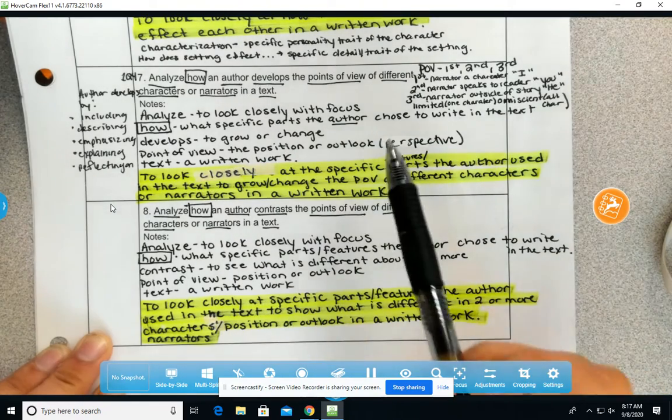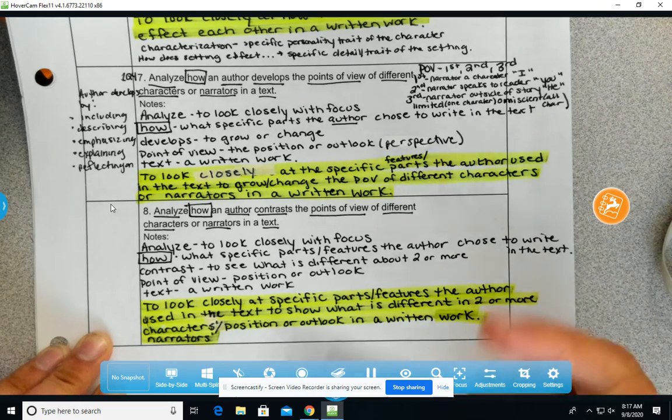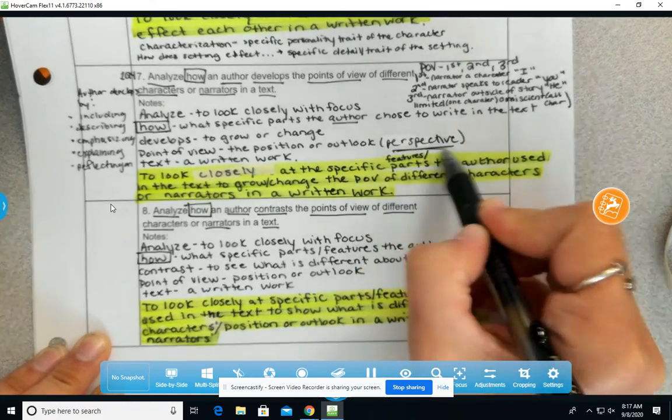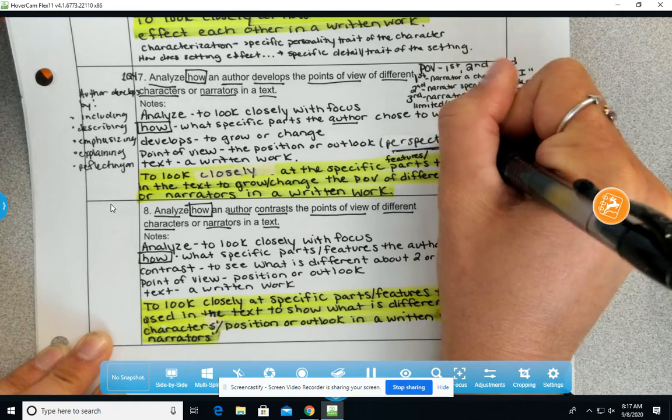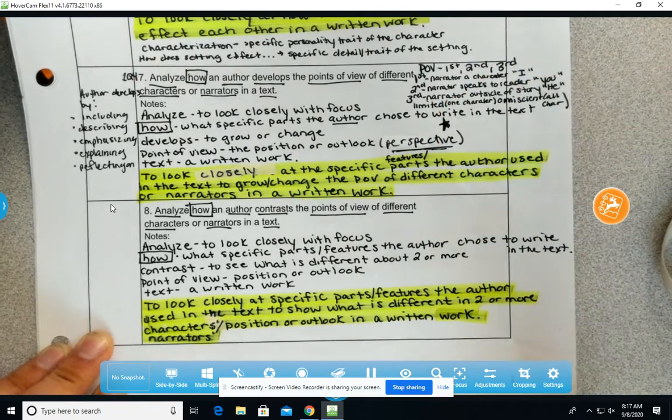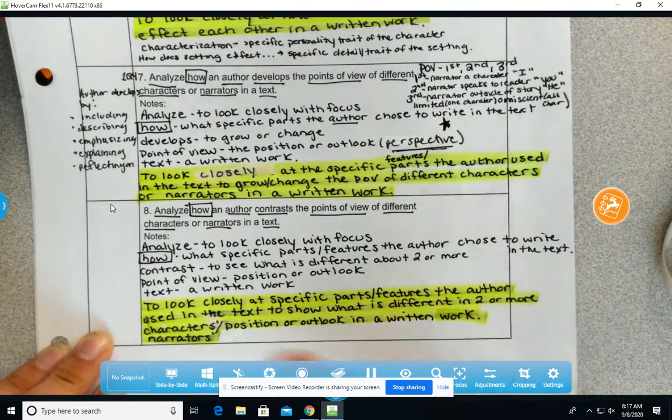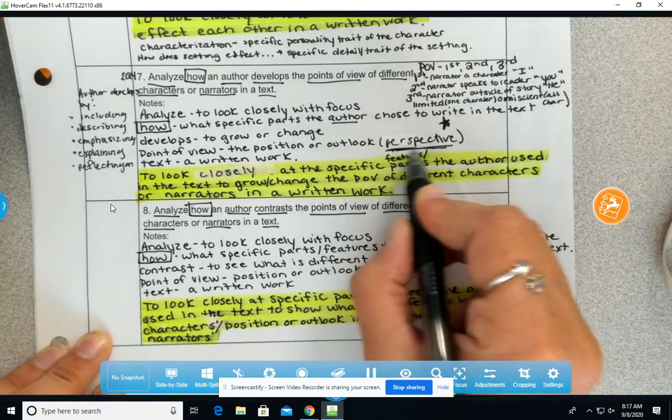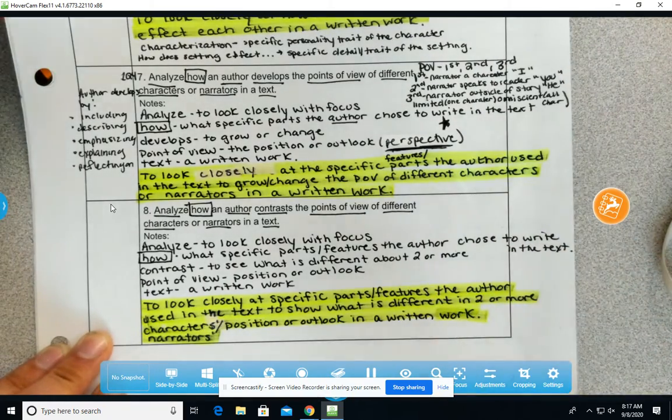So when we look at how authors develop characters' point of view, you want to focus in on this idea of perspective, the character's viewpoint of the world, the way they see the world, the way they interact with the world. And so as we look at literature through the lens of point of view, make sure we're capturing it through their perspective, the feelings, the emotions, the way they look at the world around them.